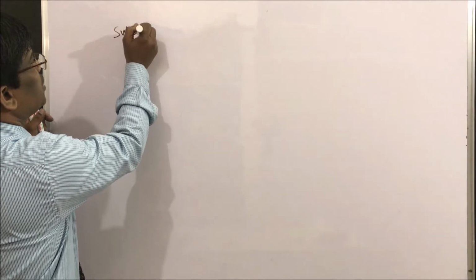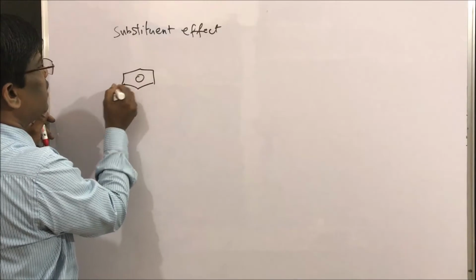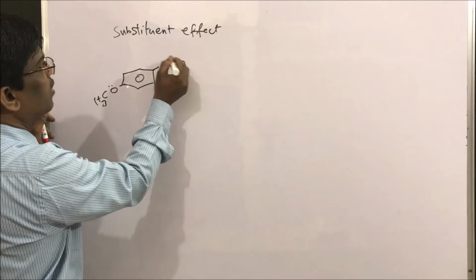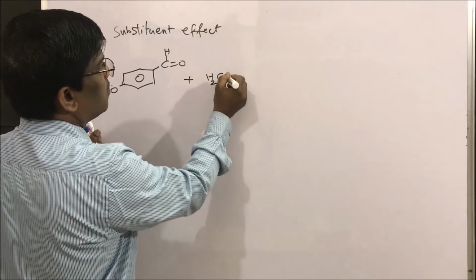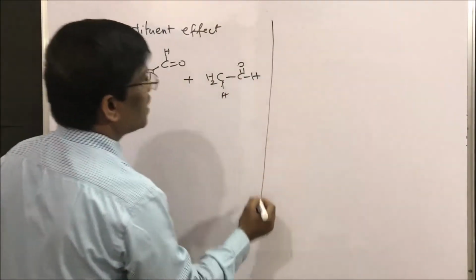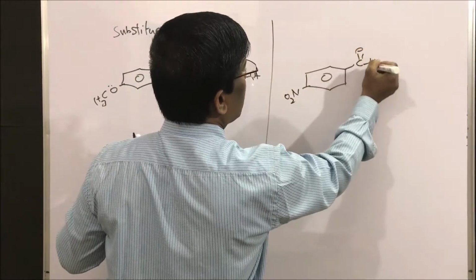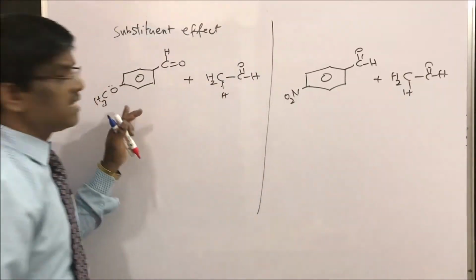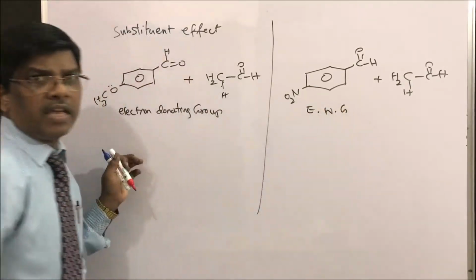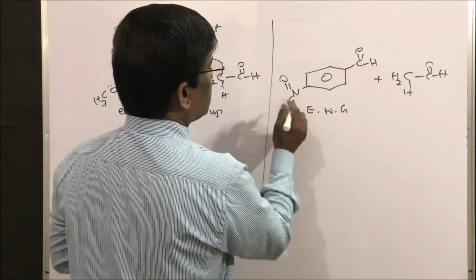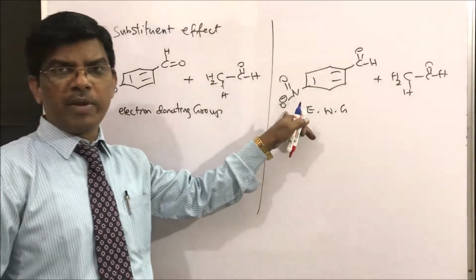Substituent effect. Let us take the substituent effect. If the aryl ring in this reaction is substituted with an electron donating group, say methoxy, the aldehyde is still the same. And if it is substituted with an electron withdrawing group like the nitro group, same aldehyde. So methoxy is an electron donating group, and this nitro group is an electron withdrawing group.